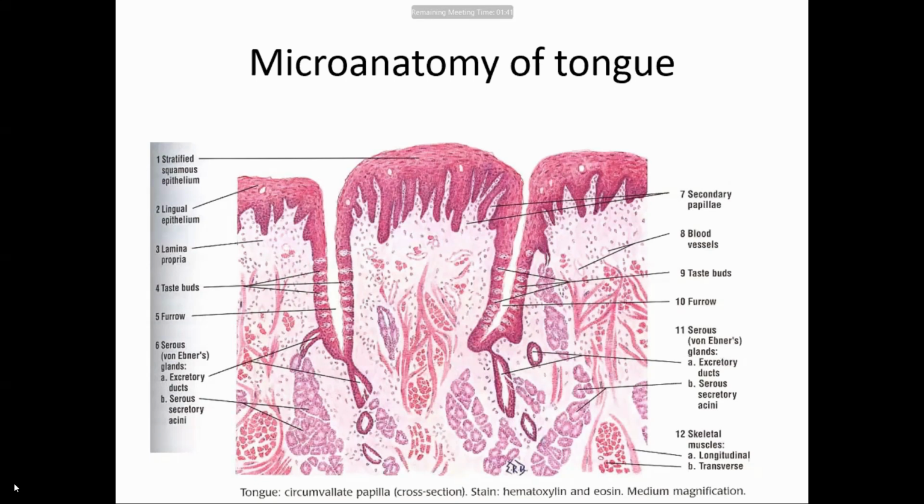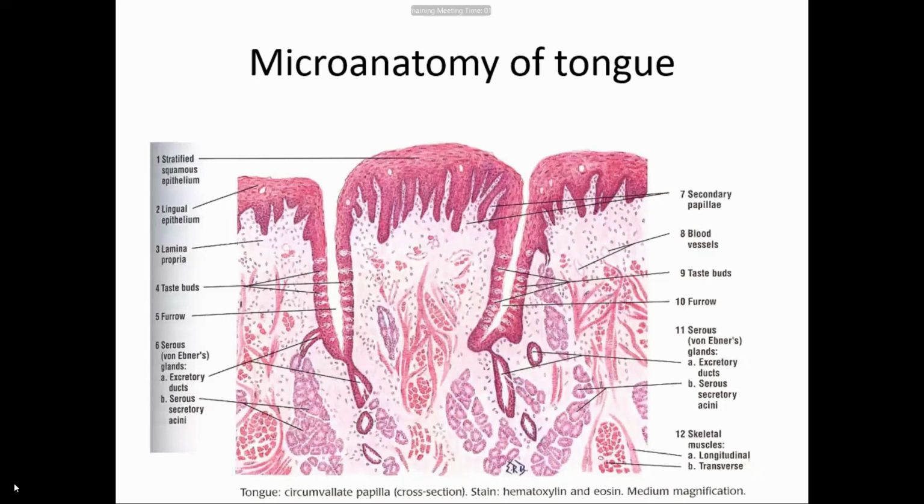See, development is important. Nerve supply of the tongue is important. It may be asked either in the quarters or in your theory exam, and sometimes microanatomy of the tongue. And you should remember which muscle is the safety muscle of the tongue.